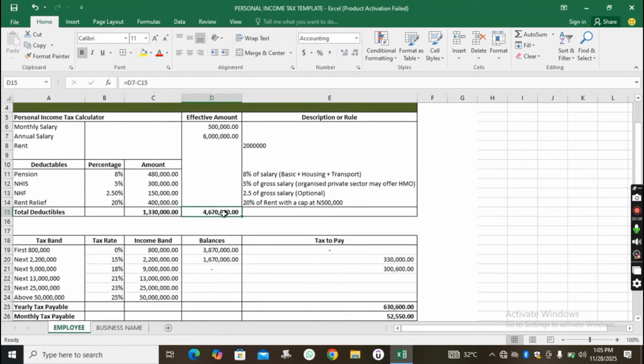All right. I've heard people saying on social media that the government will be taking tax directly from the money in your bank account. That is not true. There is no time the government will go to your bank account and deduct money. The government has given you the power now to sit down, calculate your tax, do your self-assessment, arrive at your tax, pay your tax, and file whatever you need to file. So the power is in your hand.